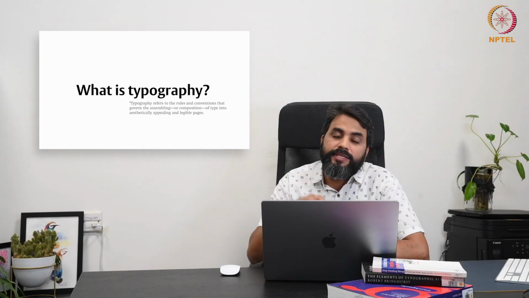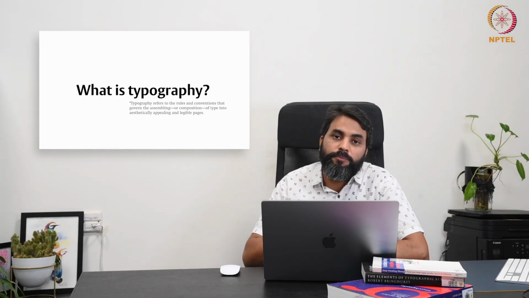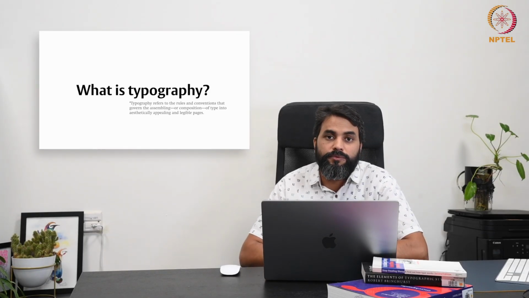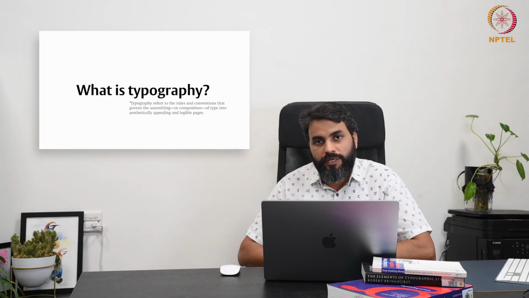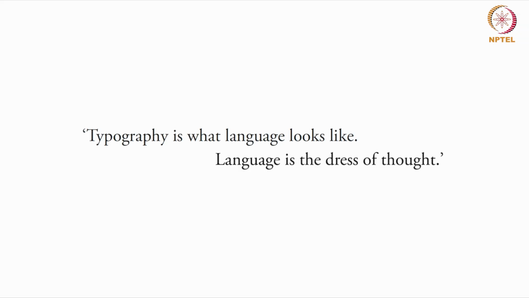So basically it is arranging letters on a page to communicate something, while also being appealing and pleasing to your eyes. Other scholars have given other definitions. You can say typography is what language looks like, or that language is the trace of thought, right? So you are putting a trace to the language, and that trace is typography.